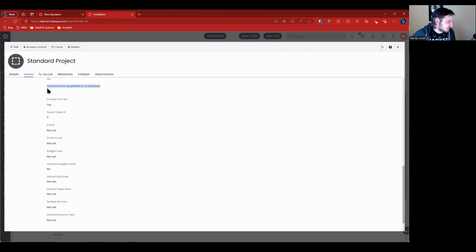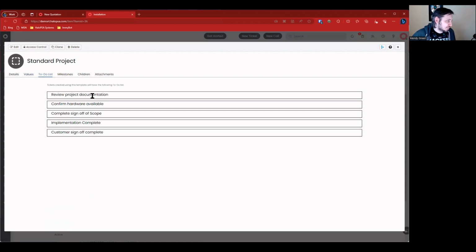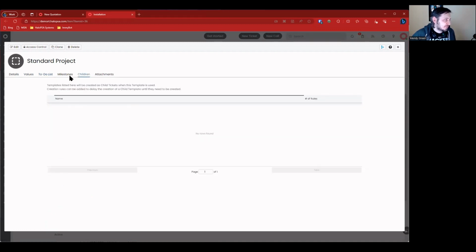Again, these are things that we can change on the template or on the project ticket type level. We're not having a parent ticket ID set. And we have a couple to-dos: review project documentation, confirm hardware available, complete sign-off. So these are going to be the checkboxes that appear on the top right corner of the ticket under ticket details. These will be a to-do list that needs to be complete prior to the ticket being allowed to be closed. And we've got 0 children.